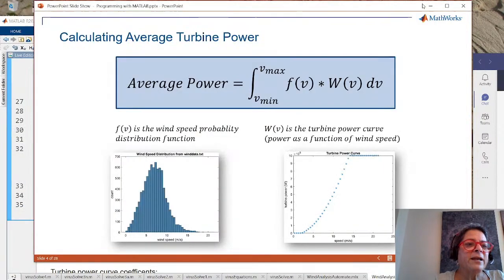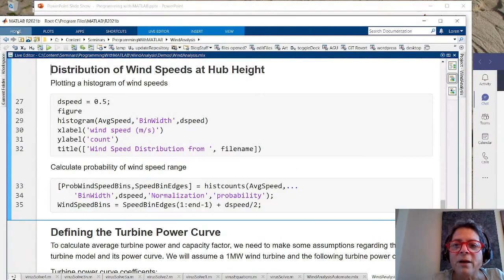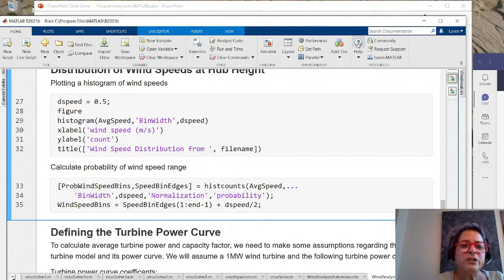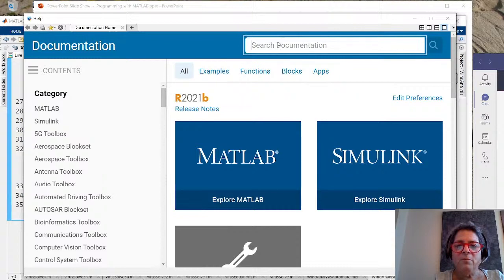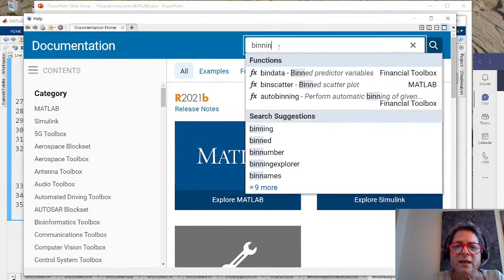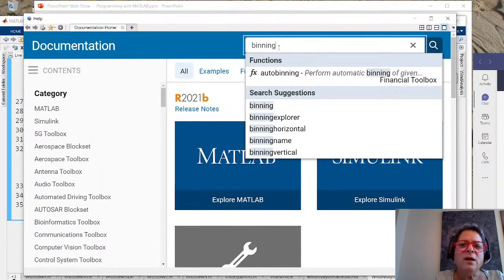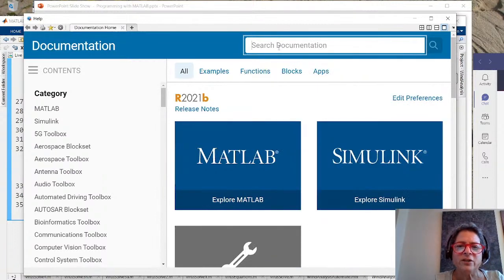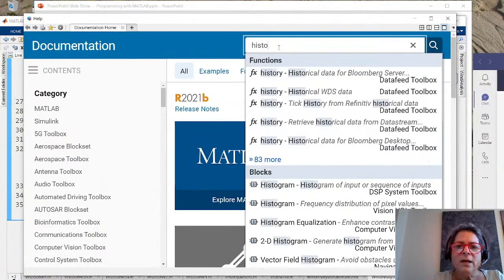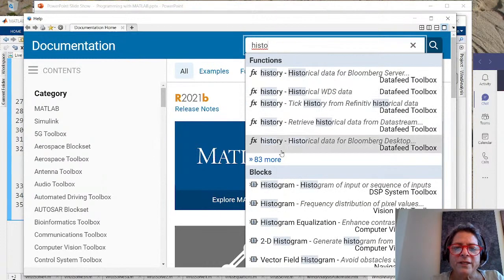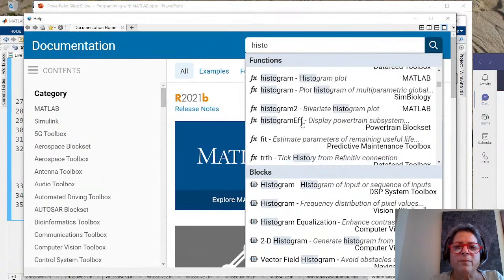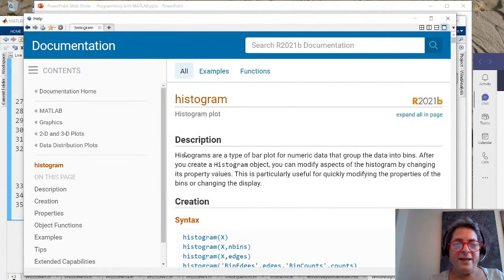I can come back here and let me open the help in MATLAB. And what I can do is look for how to do, we can see if it has anything for binning. Now, that's not really what I want. Okay, what if I do, it's actually called a histogram. And you'll see when I start typing here, there's a bunch of different possible things that I can find. And if we look here, we see histogram. And I'm going to come here and choose histogram. And the help is going to help me here, hopefully.